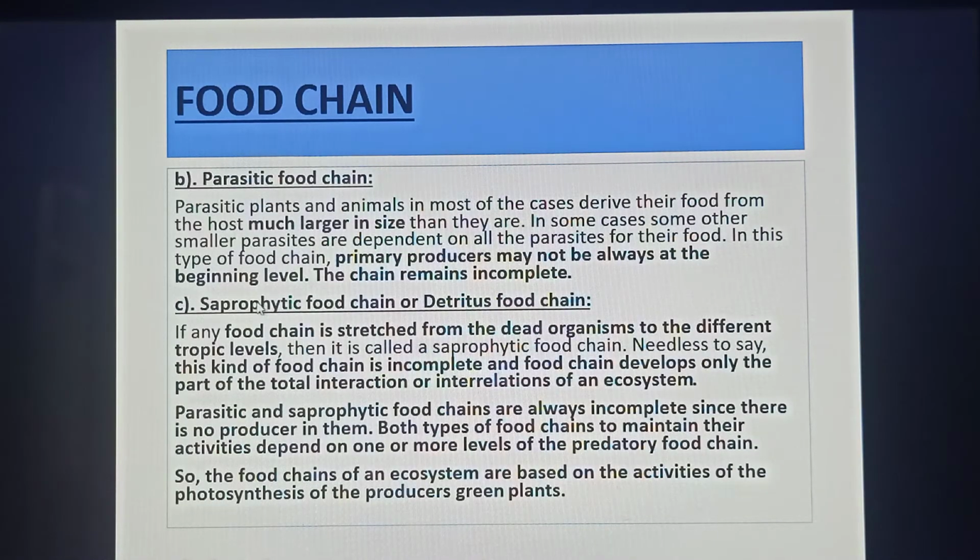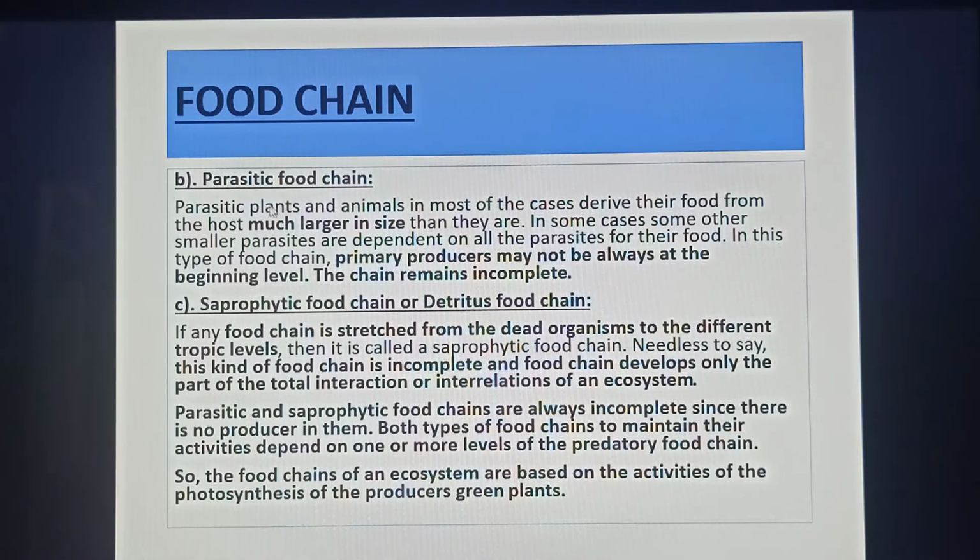What is an example of predator food chain? First of all, grass, then grasshopper, then toad, then snake. This food chain is an example of predator food chain.